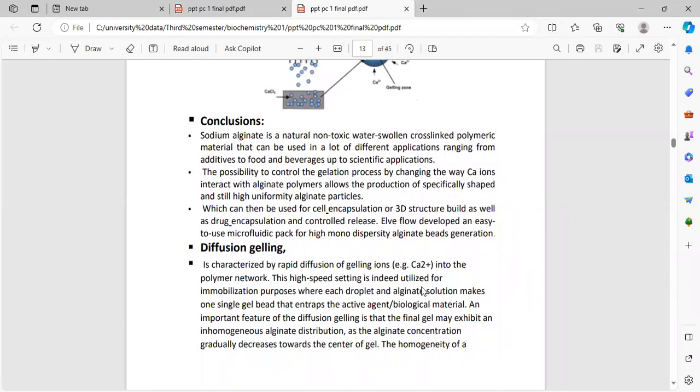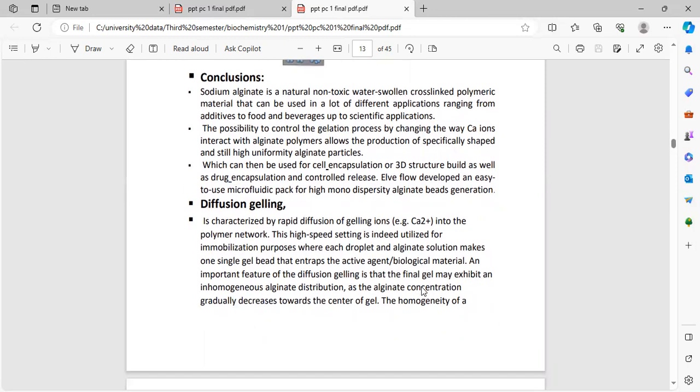The possibility to control the gelation process by changing the way the calcium ions interact with the alginate polymers allows the production of specifically shaped and highly uniform alginate particles, which can then be used for cell encapsulation or 3D structure building as well.